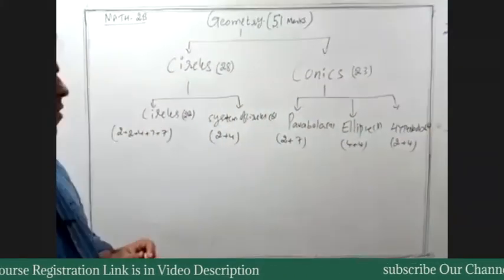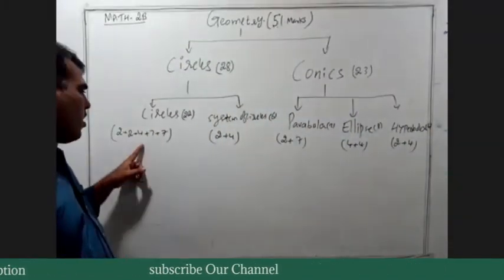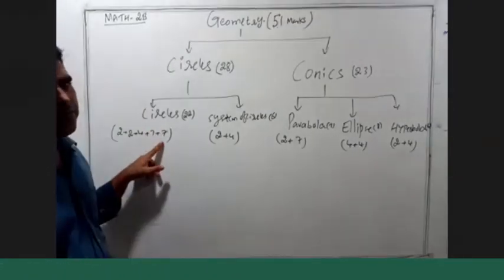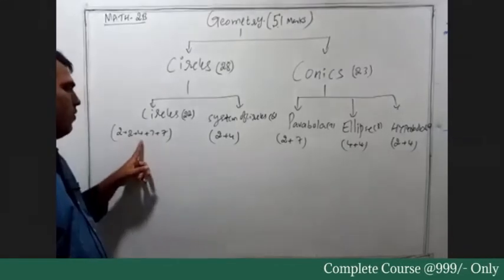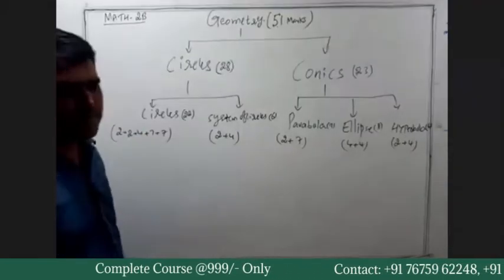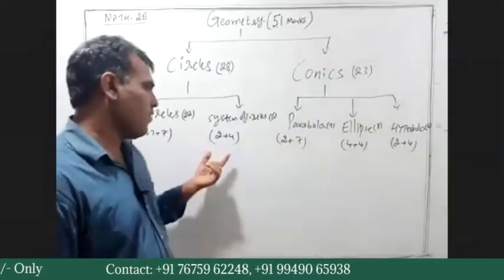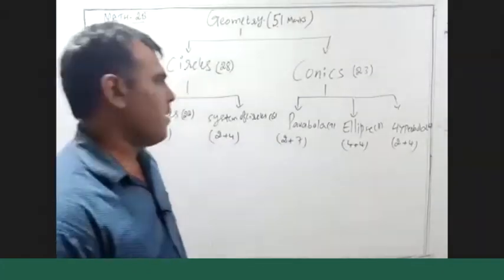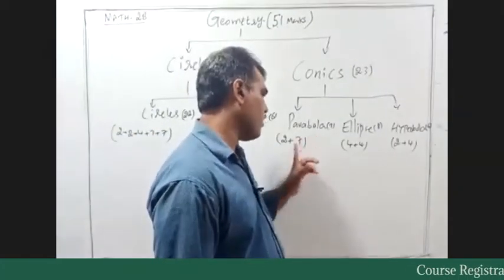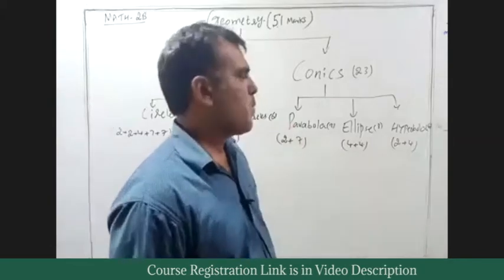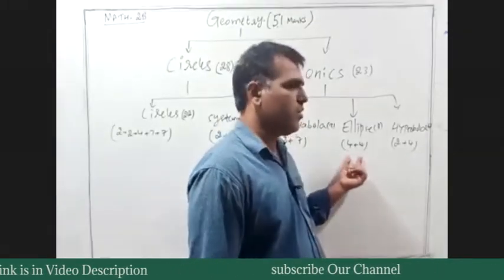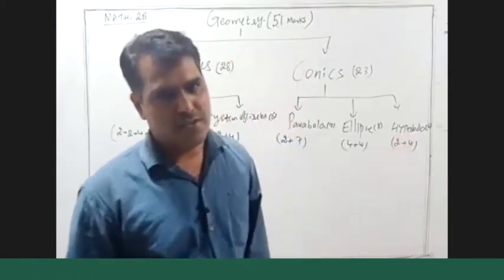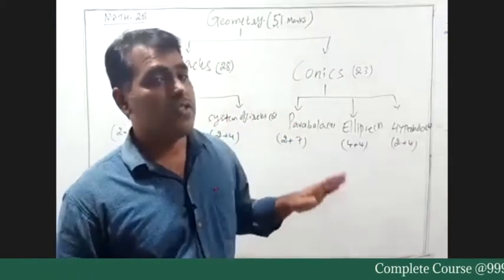Now, marks-wise, from circles we have 2 plus 2 plus 4 plus 7 plus 7: 2 two-mark questions, 1 four-mark question, and 2 seven-mark questions. In system of circles we have 2 plus 4, one 2-mark question and one 4-mark question, no 7 marks. In parabola we have 2 plus 7, no 4 marks, only one 2-mark and one 7-mark question. In ellipse we have only short answer questions, 2 four-mark questions. And in the hyperbola we have 2 plus 4 marks weightage. These are the weightages of geometry.